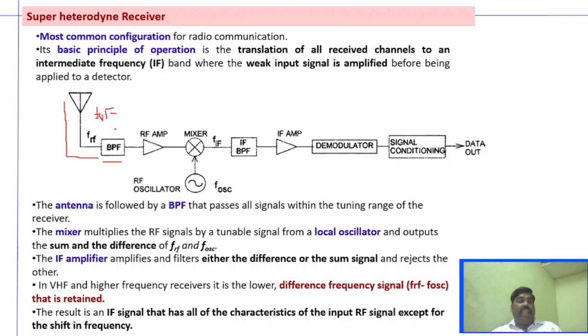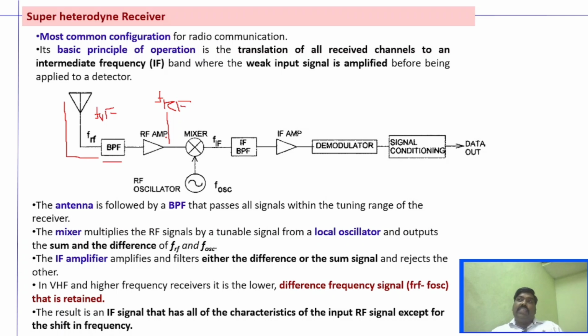Right? And the received signal will be a weaker signal, so it will be amplified by using an RF amplifier. Until here we have the RF signal. That is the signal with the frequency of RF.